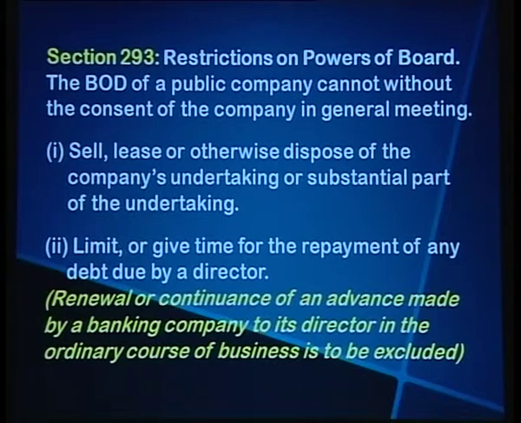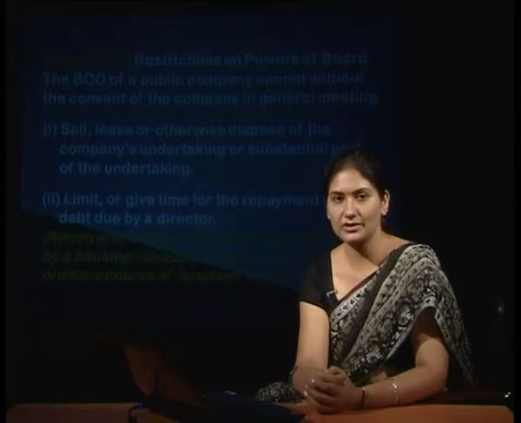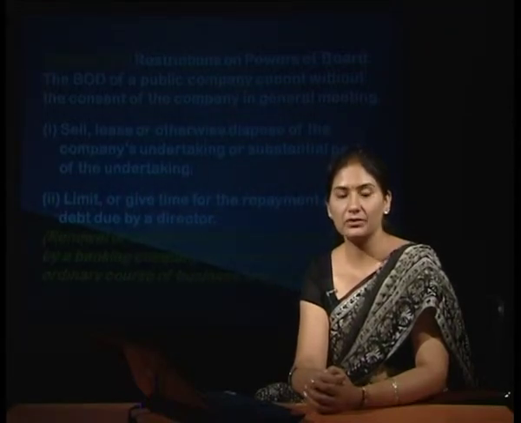Now, there are some restrictions on the powers of the board which are being given under section 293. The board of a public company cannot, without the consent of the company in general meeting, do the following. Number 1, sell, lease or otherwise dispose of the company's undertaking or substantial part of the undertaking. Selling the company, leasing it or otherwise disposing of it affects the liability and the stake of the shareholders. Hence, all these major decisions cannot be taken by the board itself without the sanction of the company, that is the members of the company.